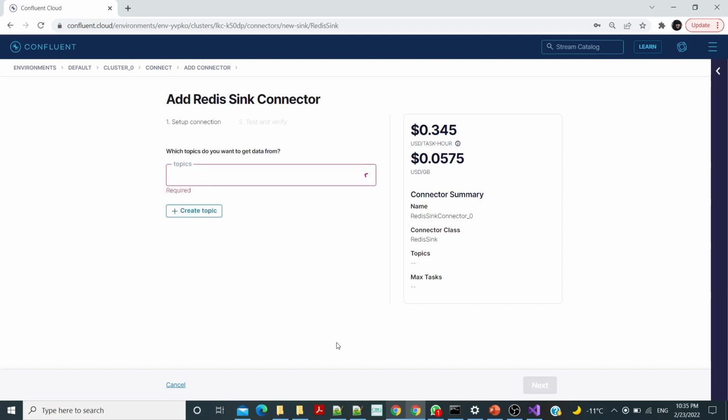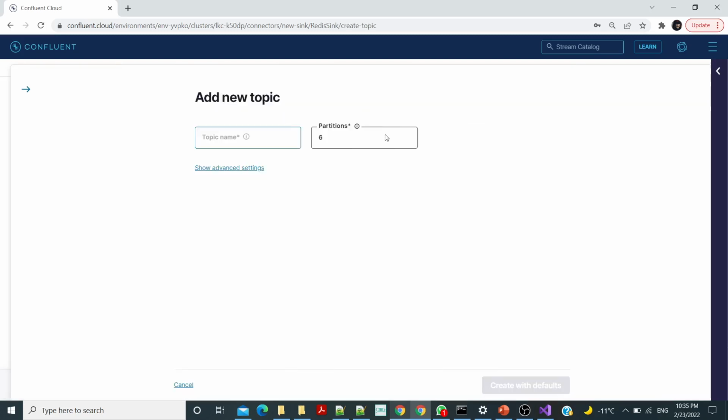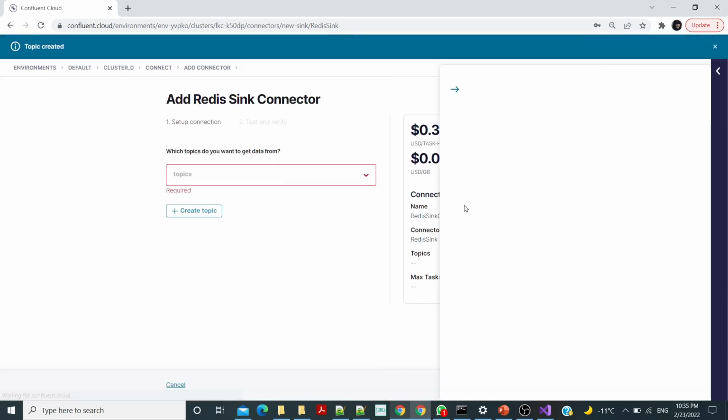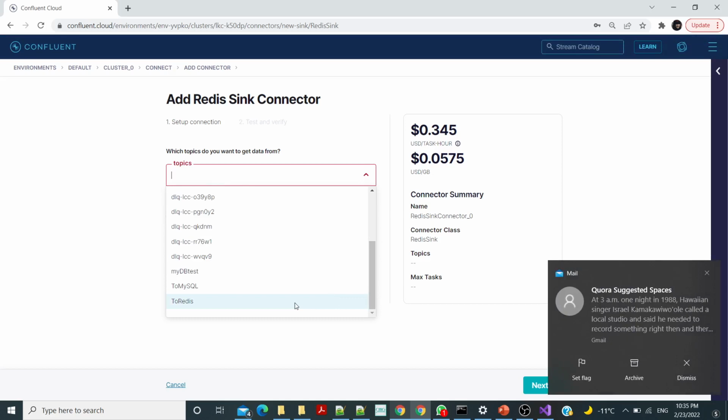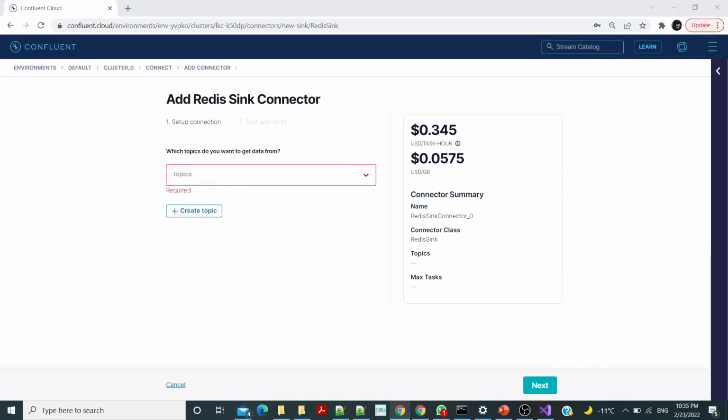Choose a topic. Let's create a new topic for this, and call it to Redis. Create. Here we don't need the schema. Schema is only for those with tables, but we have no schema for KV data storage. So for Redis, we don't need schema. We just choose a topic.